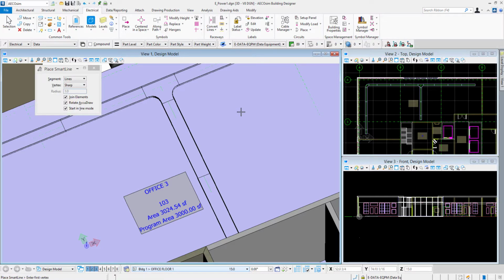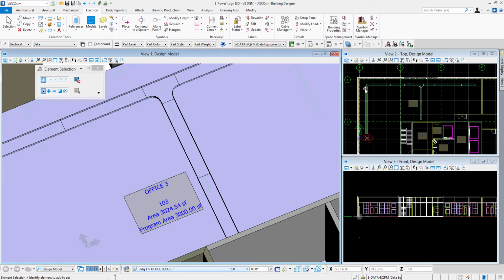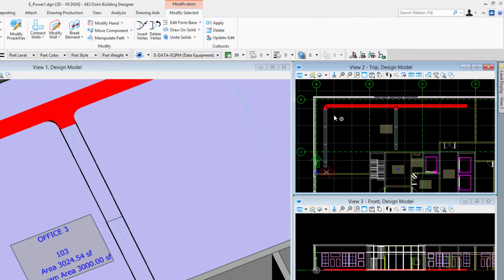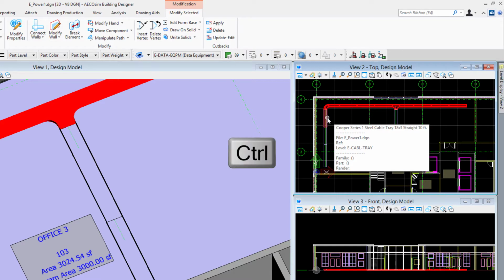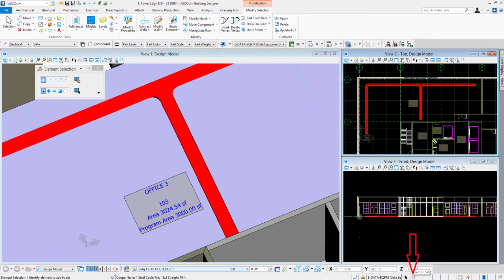So I'll use my element selection tool. I can right press, get my context sensitive menu, and choose element selection right from there. Over here in view 2, which is in the top orientation, I'll drag a window from left to right, so anything within that window will get selected. I'll use my control key on the keyboard to add to my selection set, so I'll get the other pieces of this raceway, continuing to hold my control key down. Whenever I have a selection set, I can see in the status bar down there how many components I've got in that selection set.